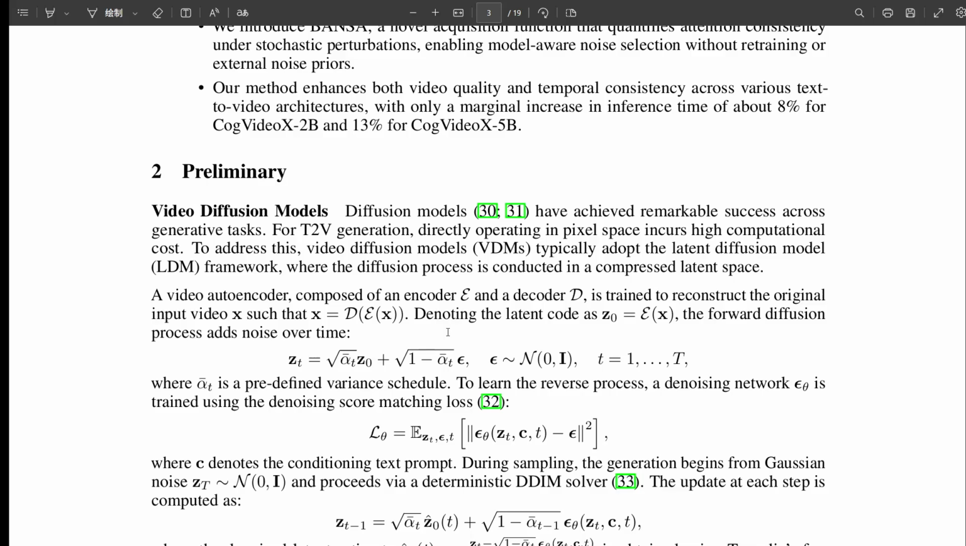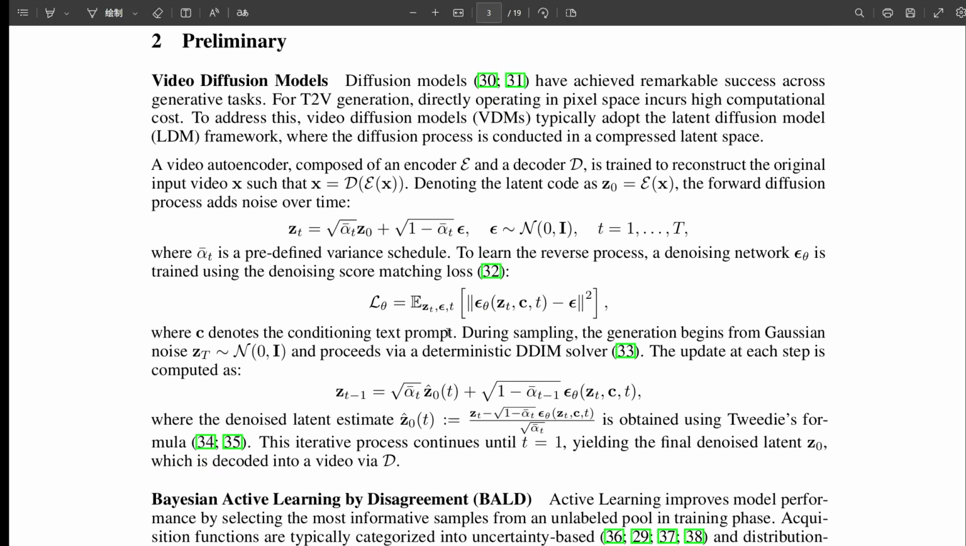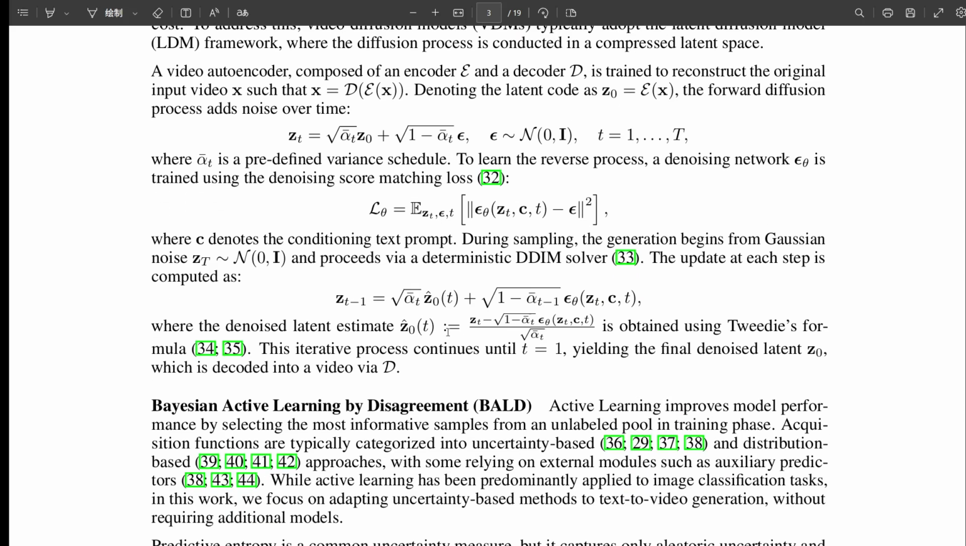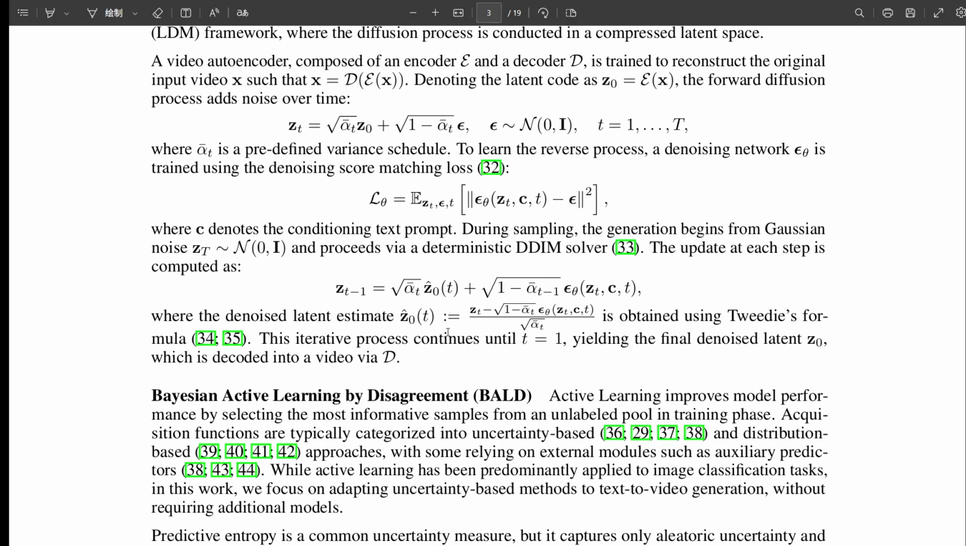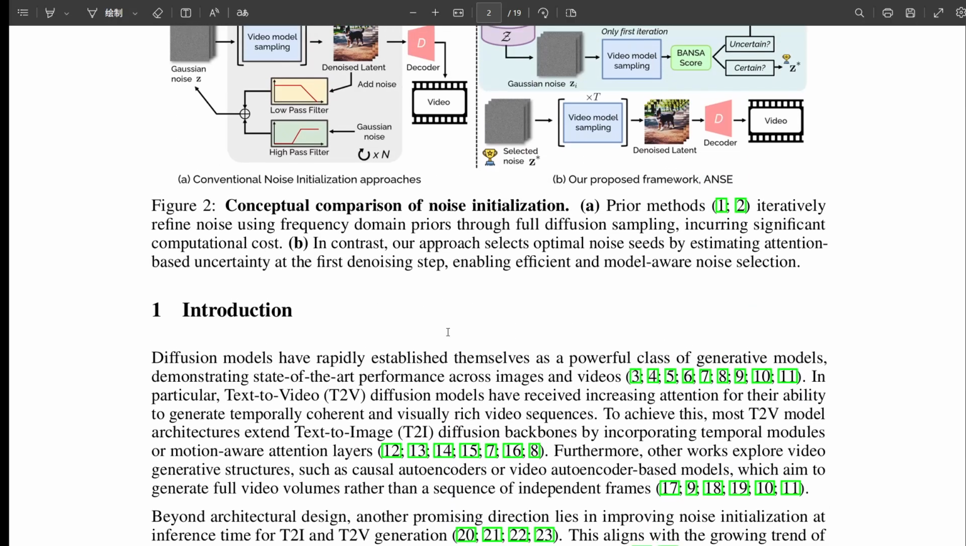Bayesian uncertainty. So probabilities, model beliefs. How does it measure that? Through the core component. BANSA, Bayesian Active Noise Selection via attention. This is like the heart of their contribution. BANSA, okay. BANSA's job is to measure uncertainty inside the model, specifically by looking at the attention maps during the